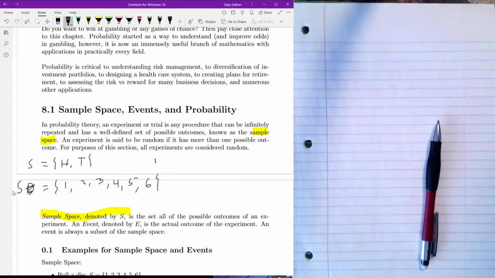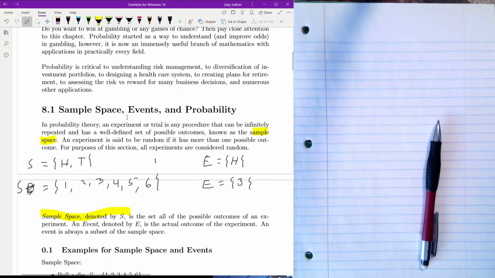An event is denoted by the letter E, and that measures the actual outcome of the experiment. So the sample space is heads and tails. The event, I flip a coin and I get heads. So the event is heads. The event is rolling a 3. And as you can see, there's different possible events that might occur, but every possible event is inside the sample space. So you would say that E is a subset of S.